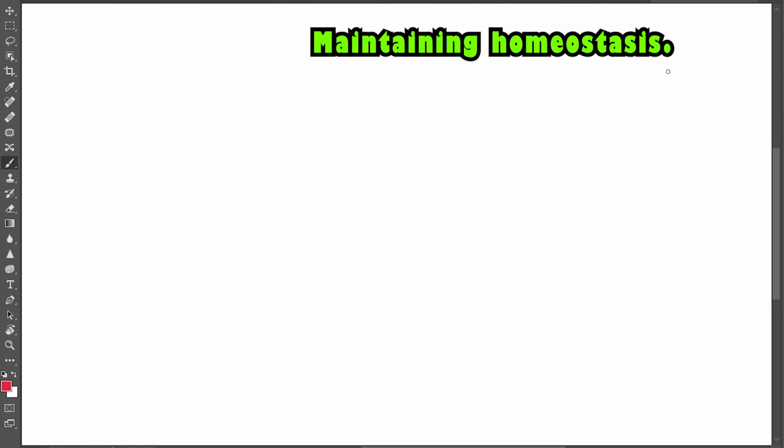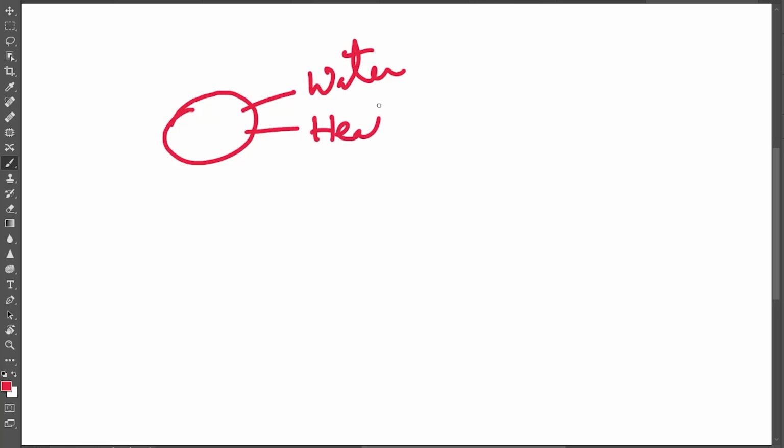Maintaining homeostasis. Homeostasis means maintaining the internal environment constant. That means each body cell must contain approximately the same amount of water, and also the same amount of heat, along with the same amount of other minerals, which must remain constant. So how is it carried out?